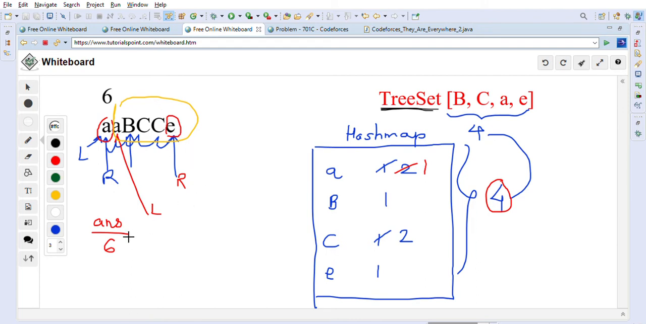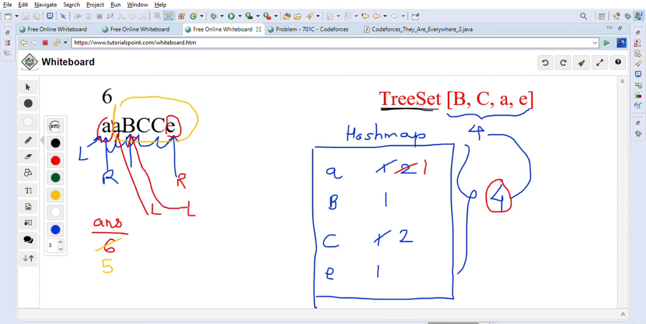So we found a length which is smaller than the answer. So we will update the answer to 5, because this is a smaller string that we found. Previously we found a string with length 6. Now we are finding one with length 5. So we will update the answer to 5. After that our left pointer will move to the next one. So now our left pointer will go to this B. So now left is at B.